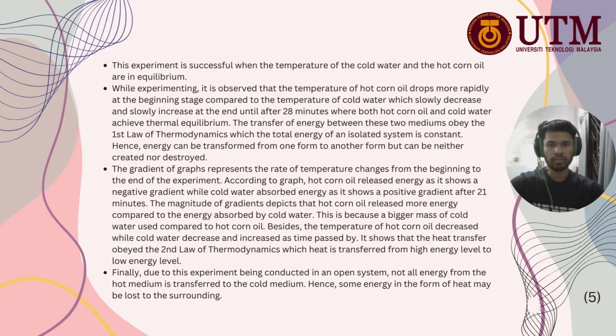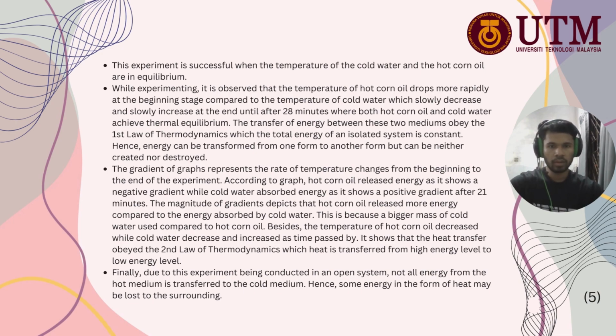According to the graph, hot corn oil releases energy as it shows a negative gradient, while the cold water absorbs energy as it shows a positive gradient after 21 minutes. The magnitude of the gradient depicts that hot corn oil releases more energy compared to the energy absorbed by cold water. This is because a bigger mass of cold water was used compared to the hot corn oil.